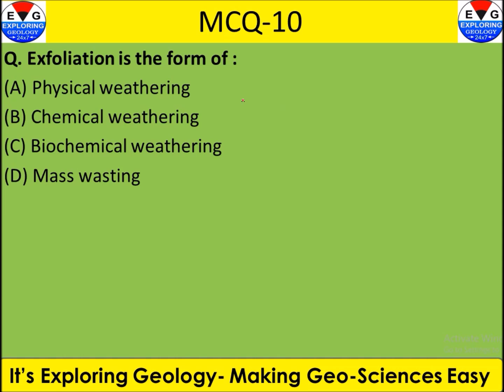This is our last question of the video. Exfoliation. Exfoliation is a form of physical weathering, chemical weathering, biochemical weathering or mass wasting. Okay, so again, mass wasting, as I discussed in the previous video, is the landslide, or movement of the earth material under the influence of gravity. So this is not the option here. Basically, exfoliation is a form of weathering, and the physical weathering is the right answer here.